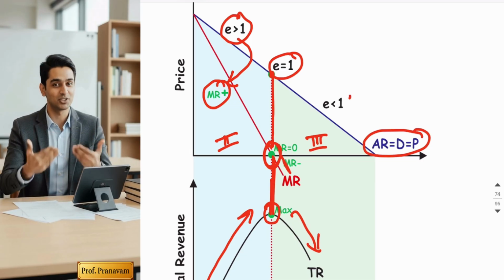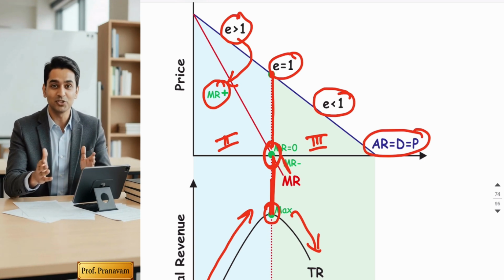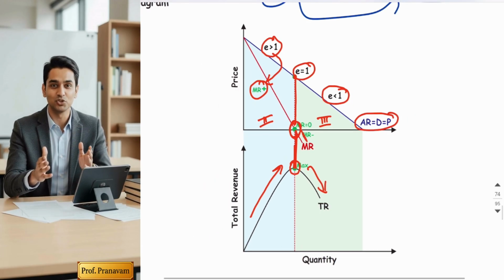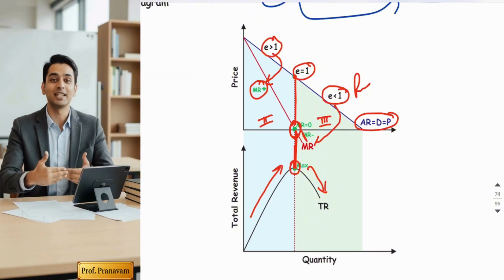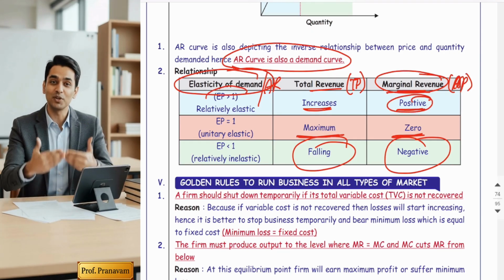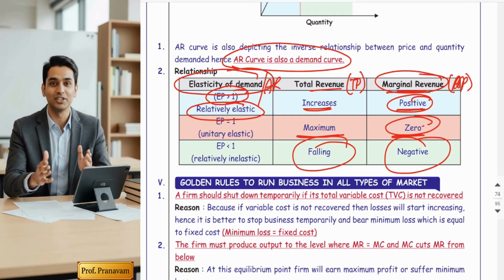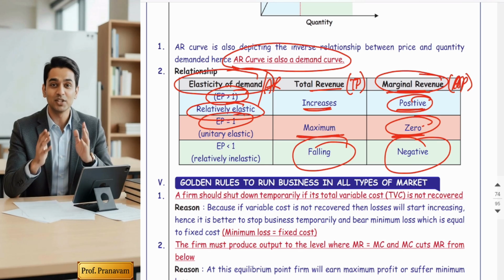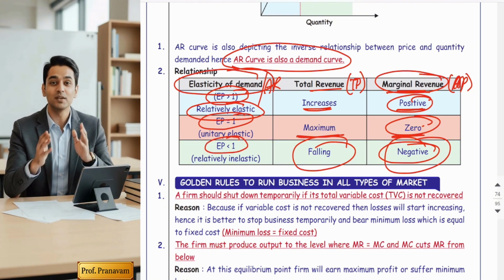And below unitary elastic, the green shade, as per point elasticity, the area is relatively inelastic. So the green shade area below unitary elastic indicates relatively inelastic demand. That means at that time MR is negative. So the relationship derived is: when MR is positive, EP is greater than 1, which indicates relatively elastic demand. When MR is 0, demand is unitary elastic, that is EP is equal to 1. When marginal revenue is negative, it indicates demand is relatively inelastic, that is EP is less than 1. Hope you got it.